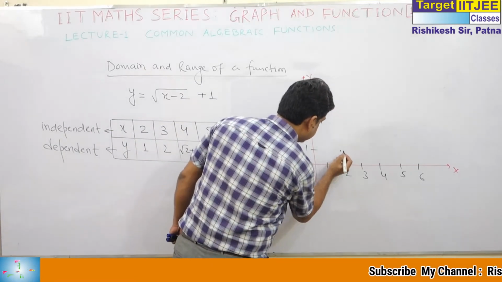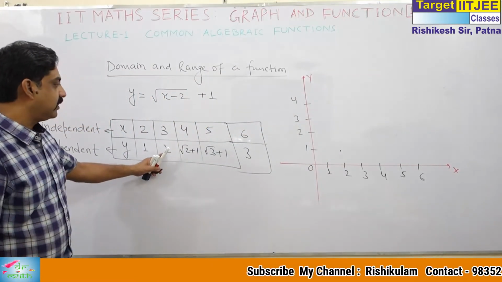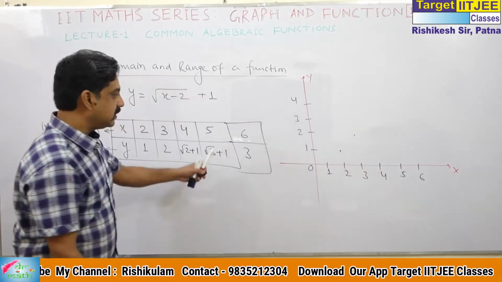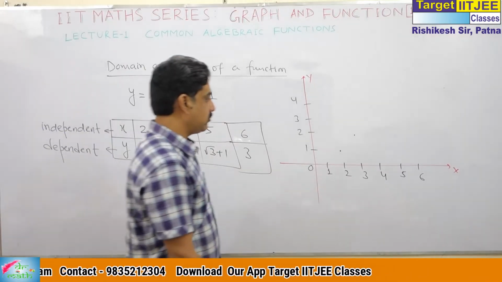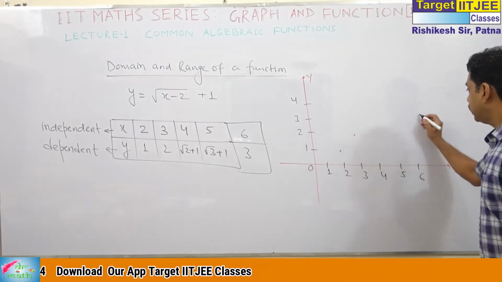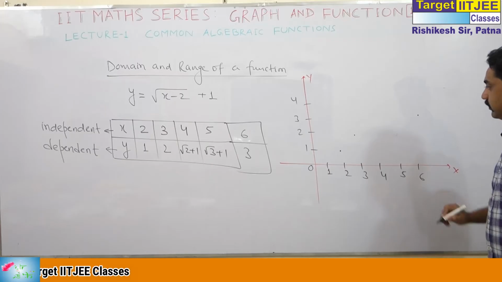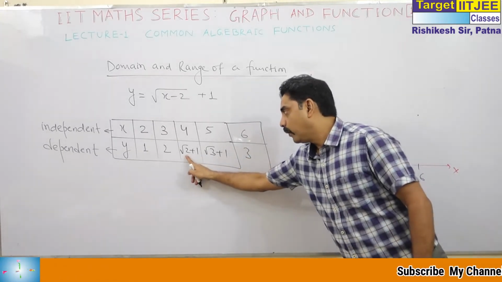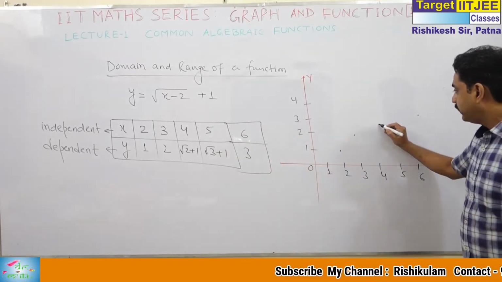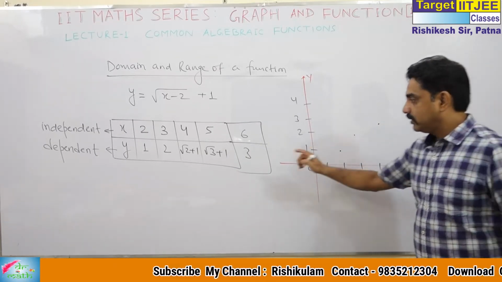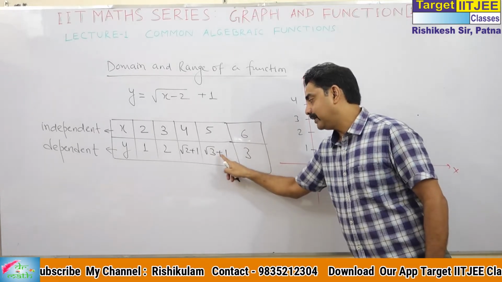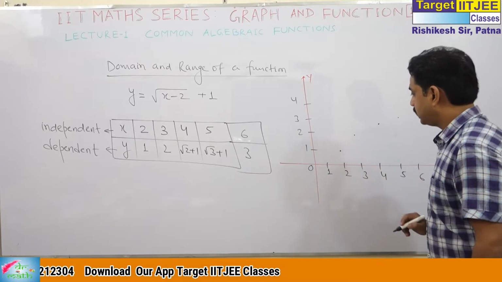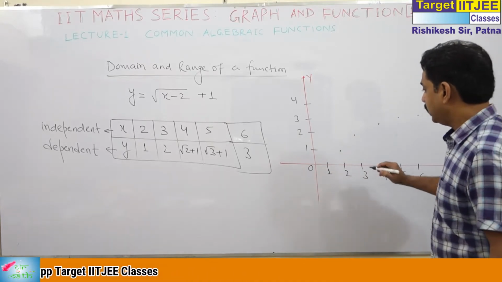At x is equal to 3, we get y is equal to 2. At x is equal to 6, we get 3. At x is equal to 4, root 2 plus 1 is approximately 2.4, between 2 and 3. Root 3 plus 1 means 1.73 plus 1, approximately 2.73. We start from where? At x is equal to 2, y is equal to 1.